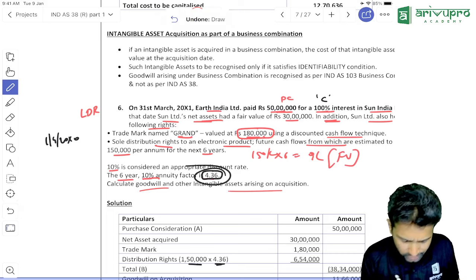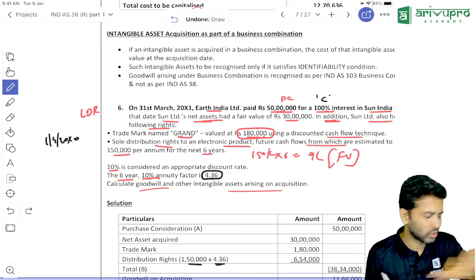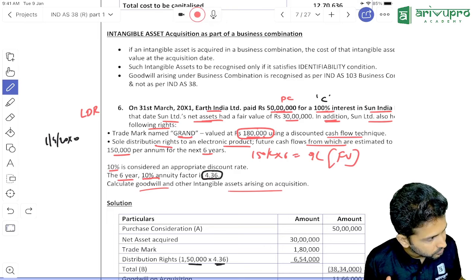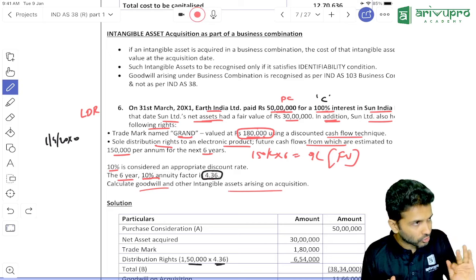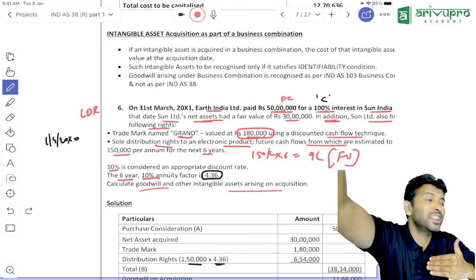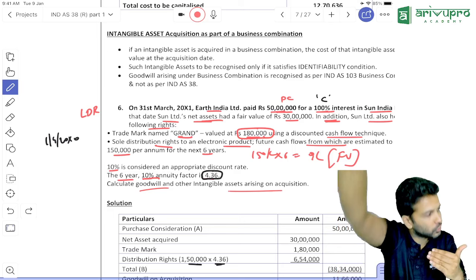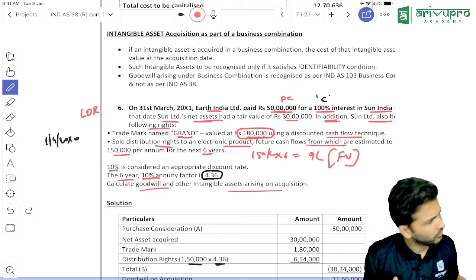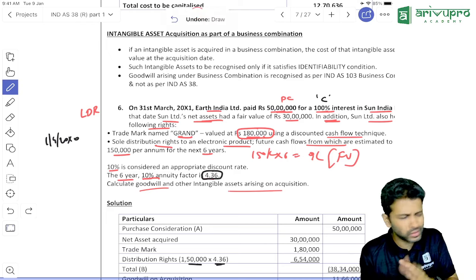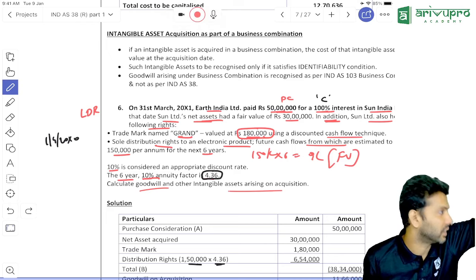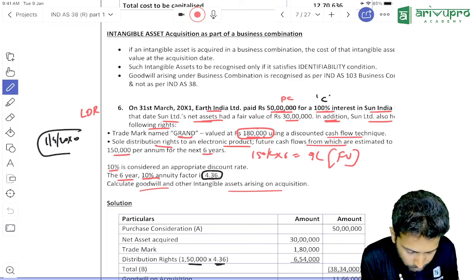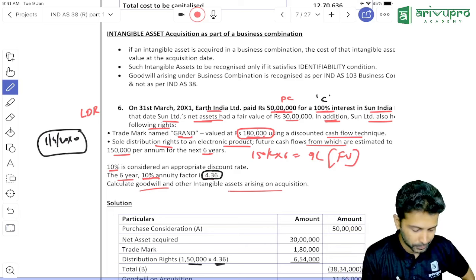So instead of the 4.36 PVAF, the PVAF will change, because this is the 6-year PVAF. In that case, you will not be considering next year, right? For this year, we are not considering. See, when you're doing a valuation, if they don't give it, it's always the present value of future cash flows. So you find the present value of future cash flows, and that is the value. Whichever day you find the present value, the date doesn't matter. So if this was 1st April, in my view, the trademark is available for use for 7 years. So you will get the benefit over 7 years, and on that particular day you will find the value of the trademark on 1st April 20x0.